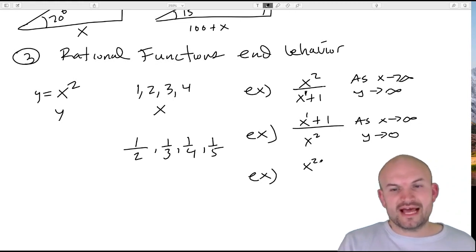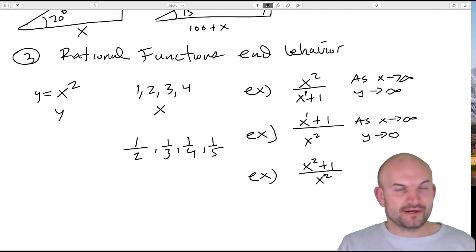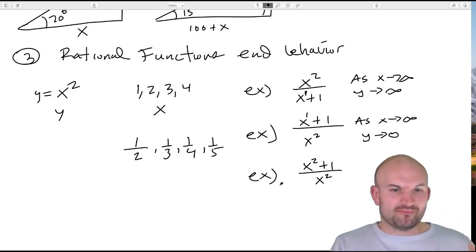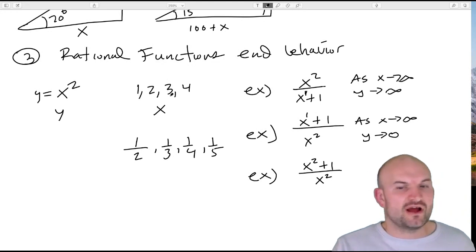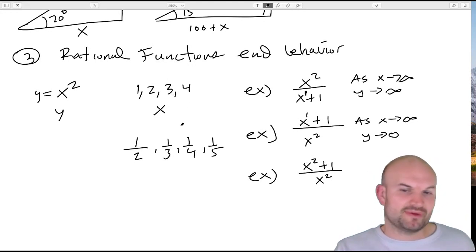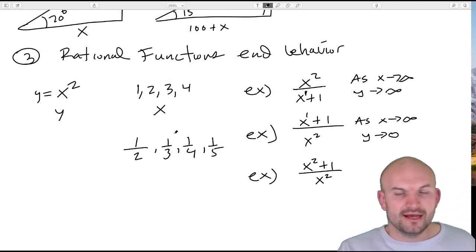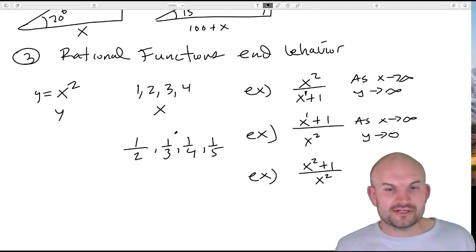And then the last example that we talked about is what if they're actually the same? What if this was x squared plus 1 over x squared? What would actually happen here? If you just keep plugging in numbers, for instance 4, that's going to be 17 over 16. And then let's do 3, so it'd be 10 over 9. And you keep getting larger and larger numbers.